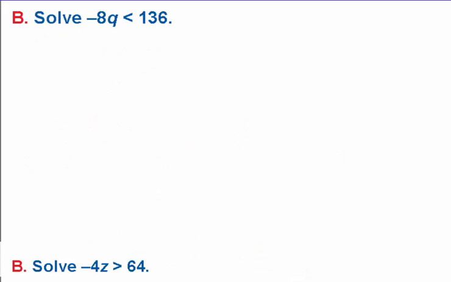A couple more examples here. Negative 8q is less than 136. I'm going to divide by negative 8. Since I'm dividing both sides by a negative, I flip the inequality, and q is going to be greater than, okay, 8 goes into 13 only once, and then we get a remainder of 5, and 8 goes into 56, 17. So q would be greater than negative 17.